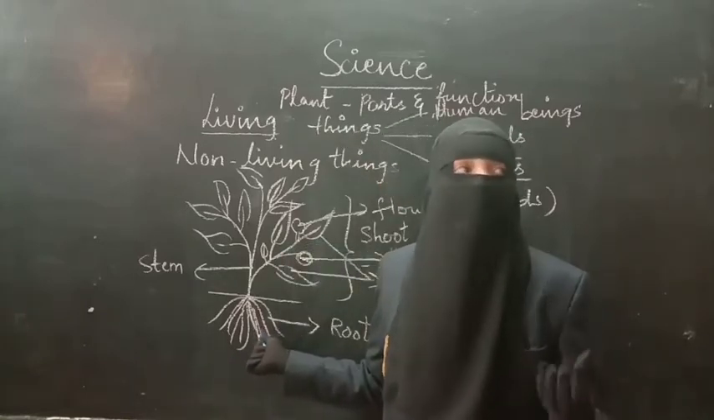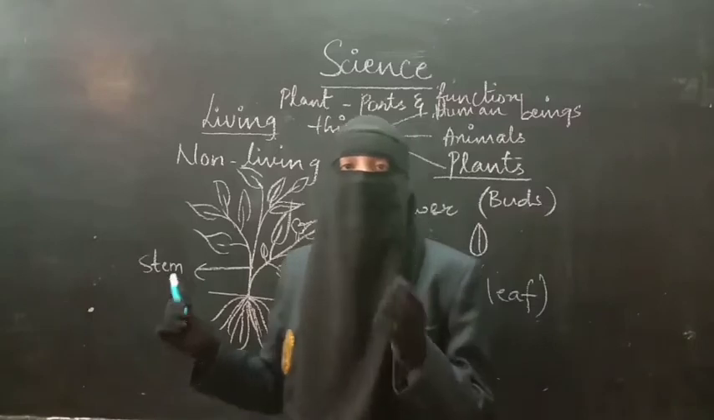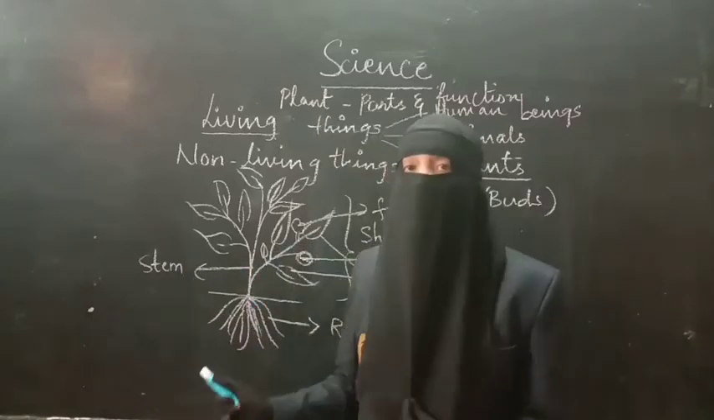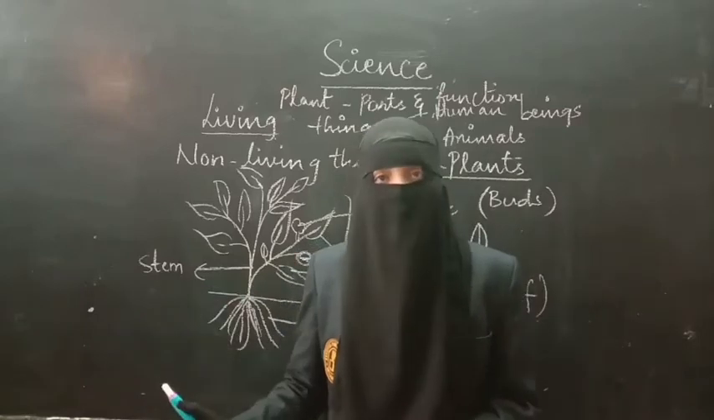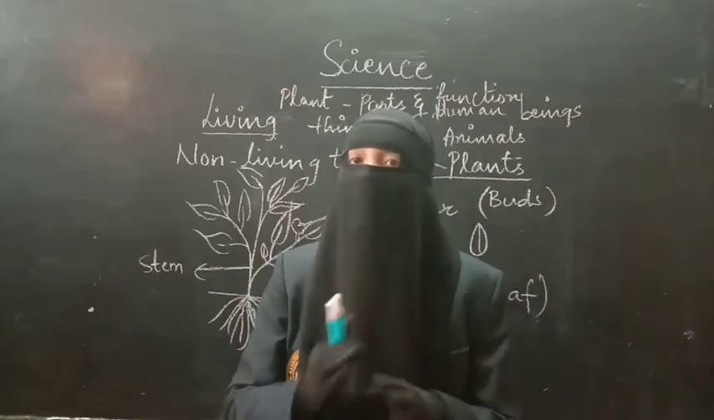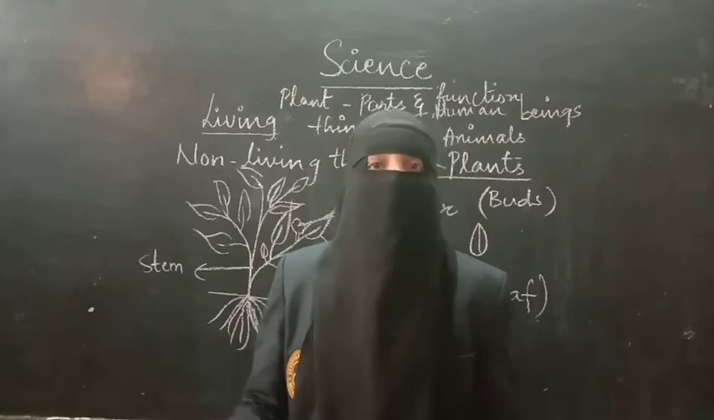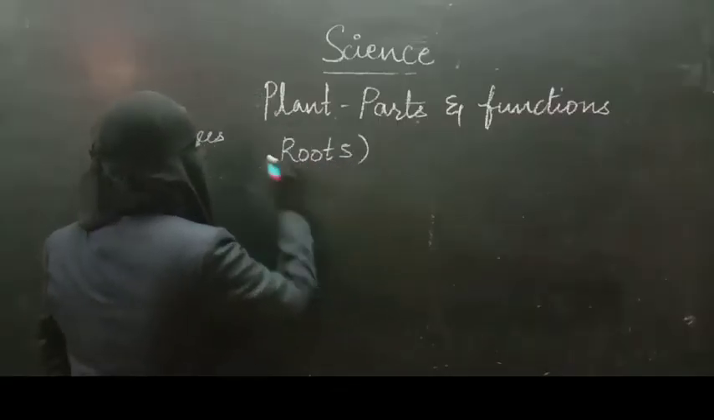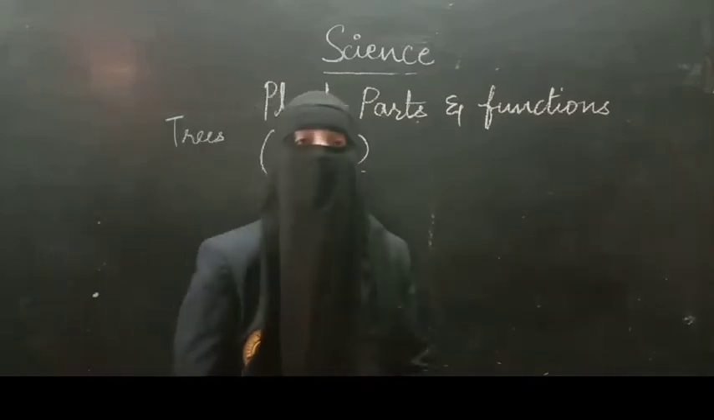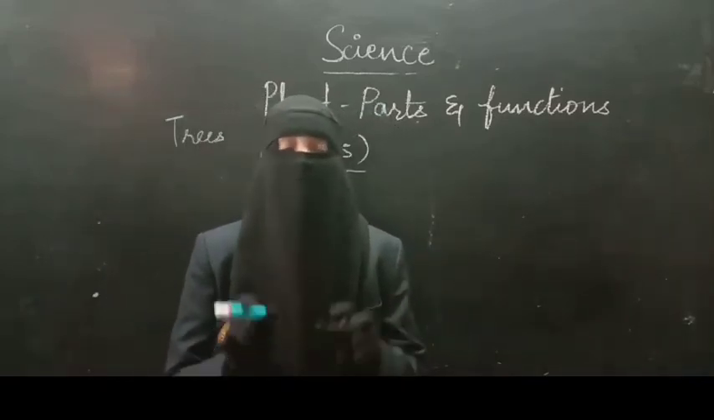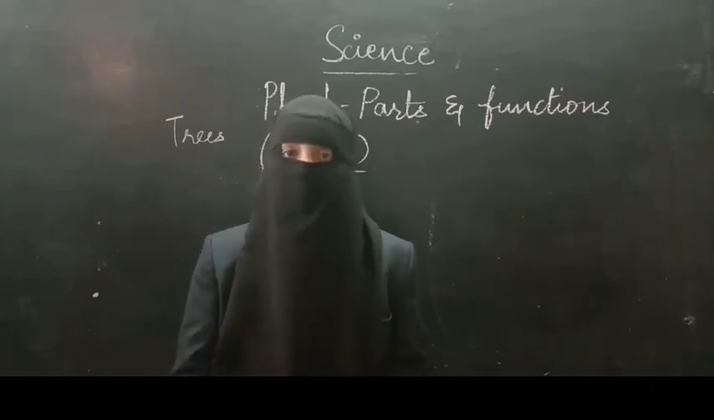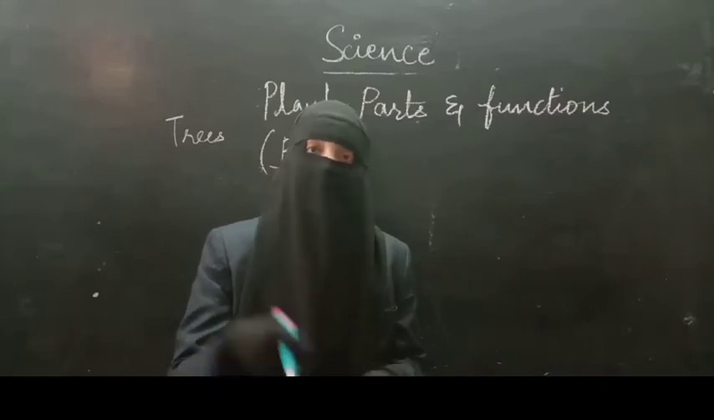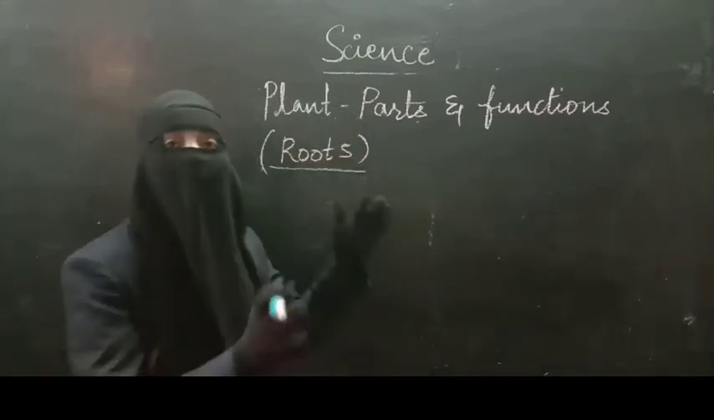Roots help the plant to fix at a place. So what is the main function of the root here? It fixes a plant at a place. If roots are present, the plant cannot fly or move from one place to another. First part which we are discussing is the roots. The first primary function which we have learnt is that the root fixes a plant at a place. So if you want to uproot the plant, you have to remove it from the roots.